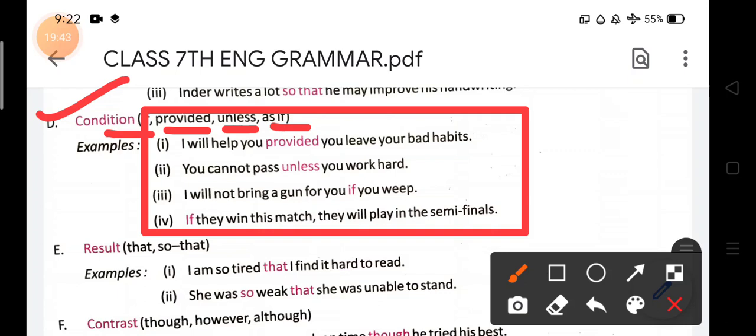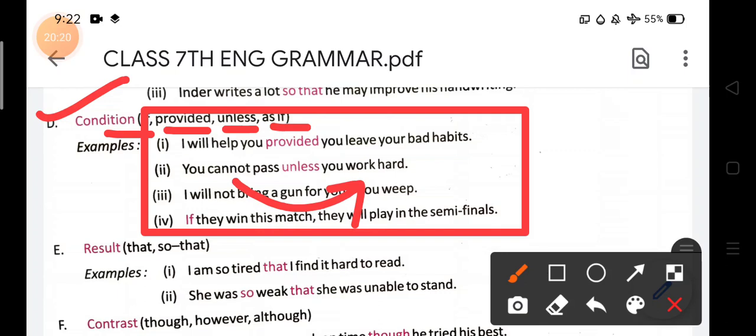Next, you cannot pass unless you work hard. There is a condition put here. You cannot pass, आप पास नहीं हो सकते, unless, जब तक कि you work hard, आप कठिन परिश्रम नहीं करते हो। तो कहने का मतलब क्या कि you cannot pass, यानी ये सेंटेंस, the first sentence is dependent. When you do hard work, then only you will pass. So these are dependent on each other. You cannot pass unless you work hard.